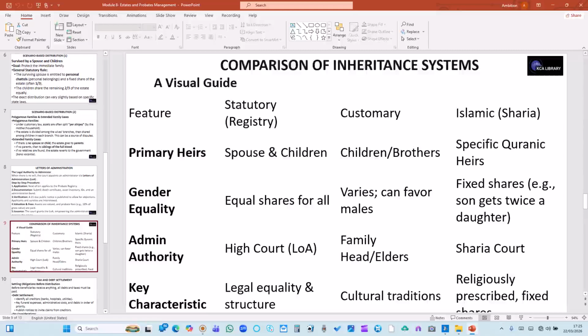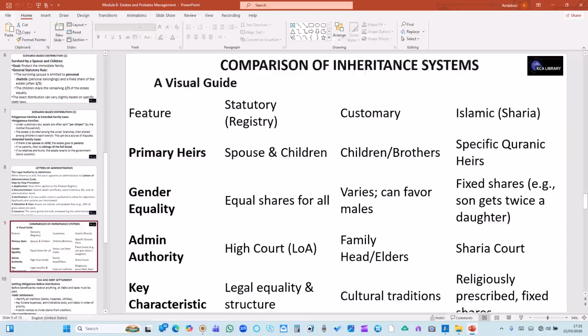Then gender equality: it is shared equally, an equal share for all. Under the statutory regime, it is shared equally among all the beneficiaries. But in customary law, it varies. It can favor some males. Then in Islamic law, the shares are fixed, for example, the son gets twice what the daughter